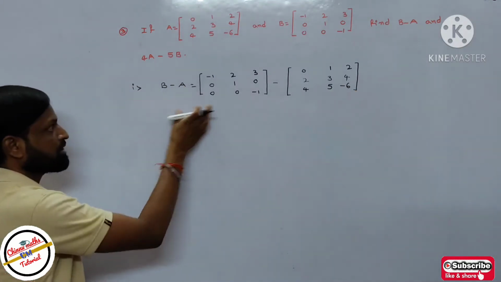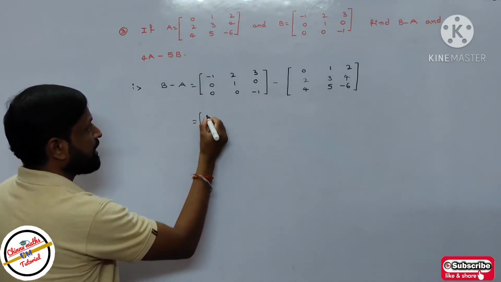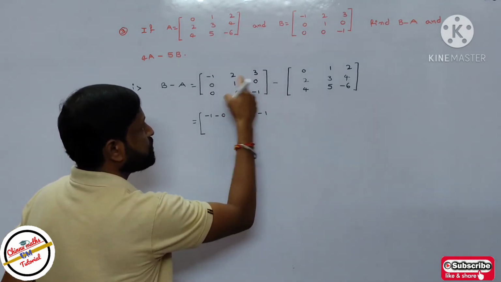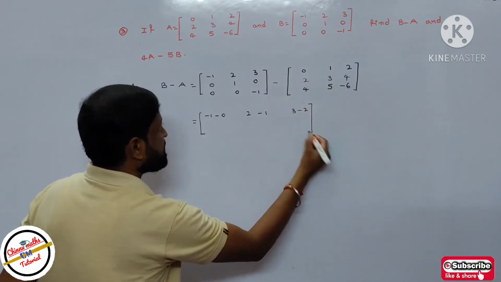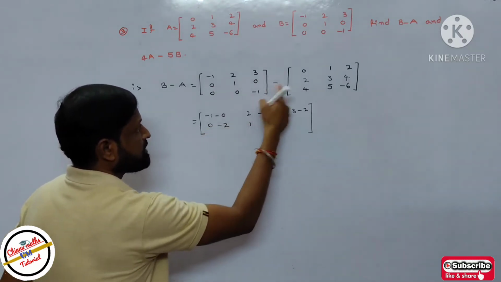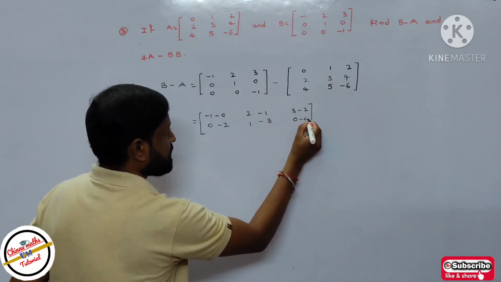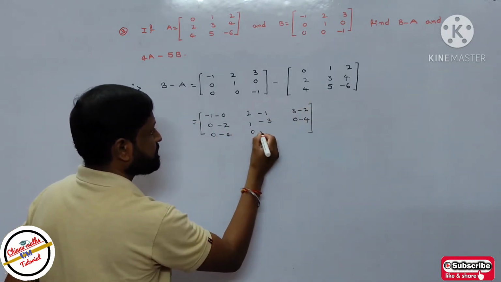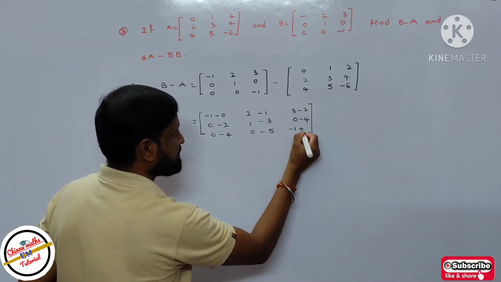So subtraction of the two matrices. Take the corresponding elements, we have to subtract. So then minus 1 minus 0, then 2 minus 1, 2 minus 1, next 3 minus 2. Take the corresponding elements. 0 minus 2, next 1 plus into minus, minus of 3, then 0 minus 4, next 0 minus 4, 0 minus 5, minus 1, minus into minus plus, so then minus 1 plus 6.